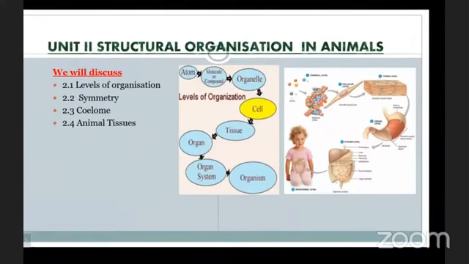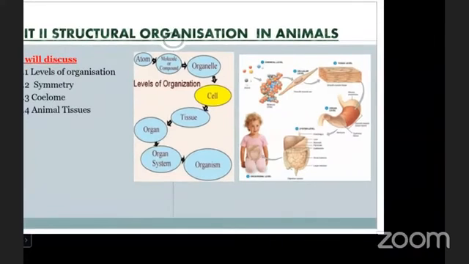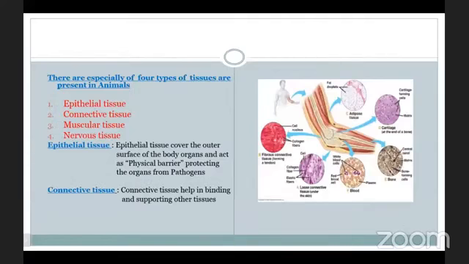Here, there are especially 4 types of tissues present in animals. What are they? Epithelial tissue, connective tissue, muscular tissue, and nervous tissue. So let us discuss one by one. Okay. First,